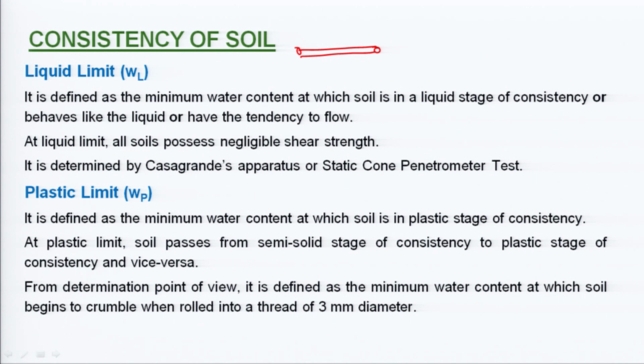If we reduce the water content just below Wp, the soil will start to crumble. If it starts to crumble, the soil thread which we are trying to make will not be made. But at just Wp or just above Wp, when the water content is slightly more but less than Wl, the thread could be made easily.